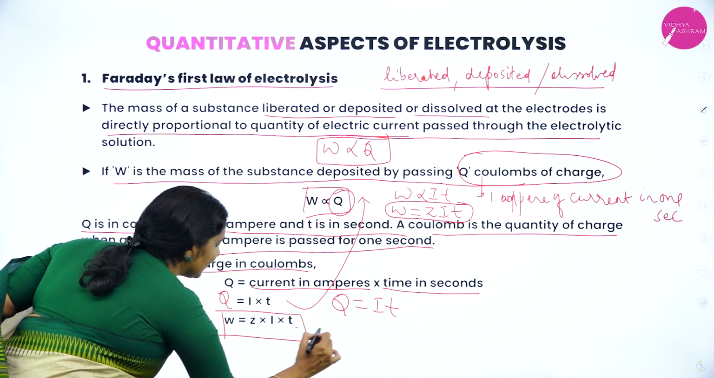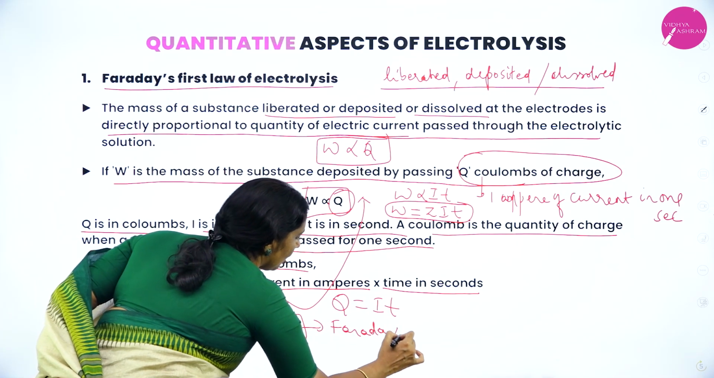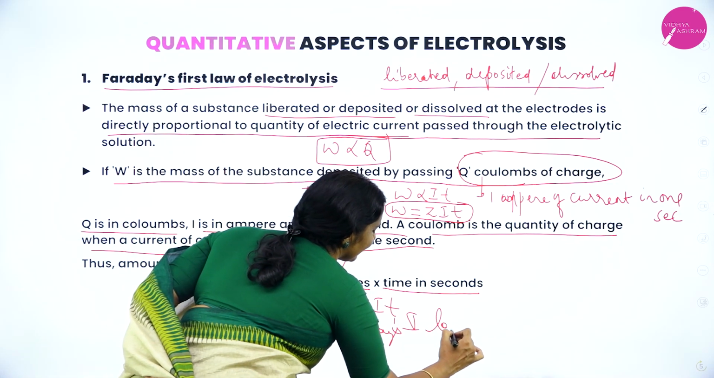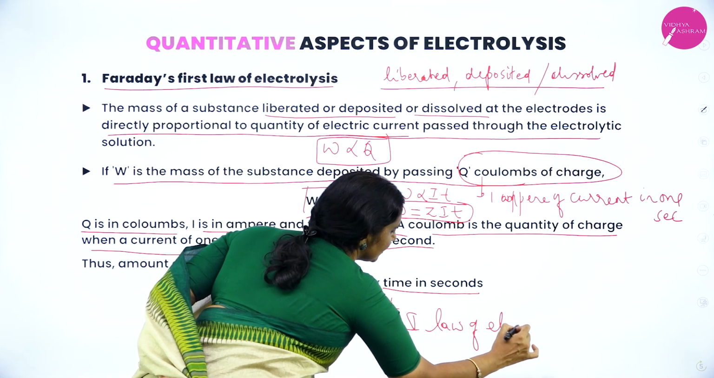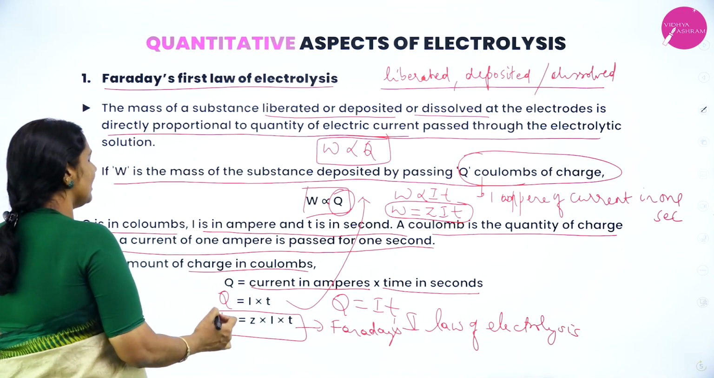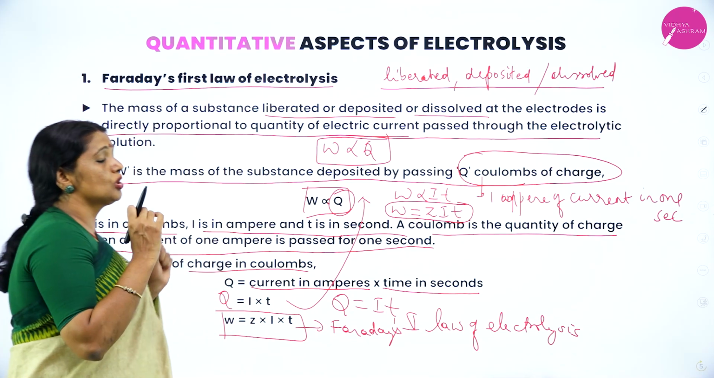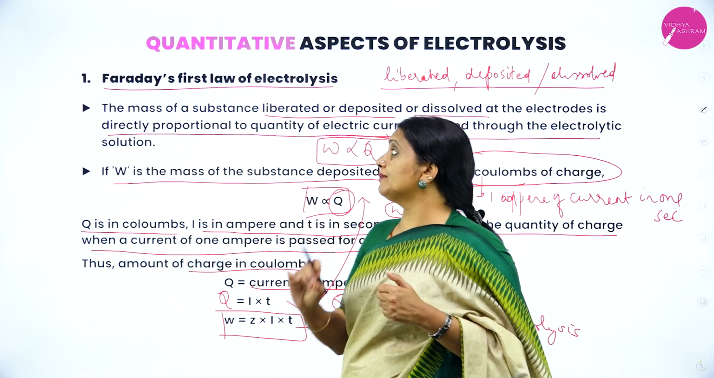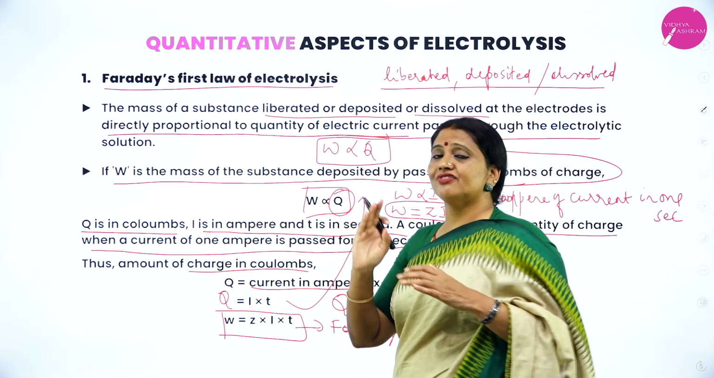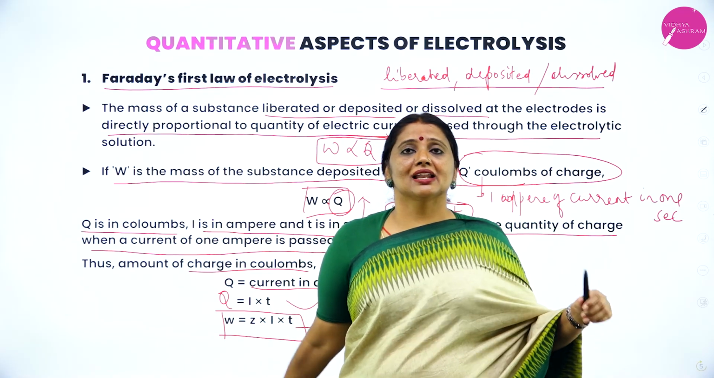This is the mathematical form of Faraday's first law of electrolysis. W is equal to ZIT. What is Q? Q is a charge in coulomb. Once again I'll repeat, Faraday's first law of electrolysis.